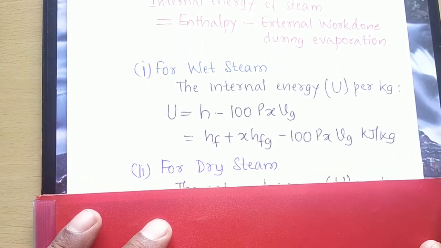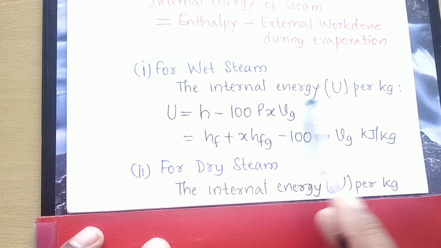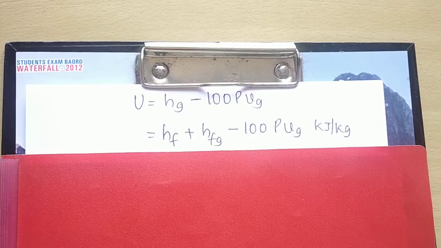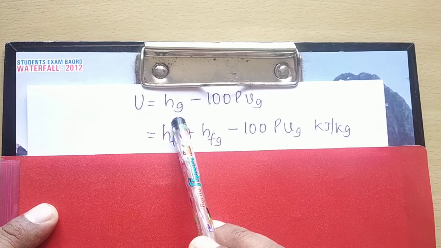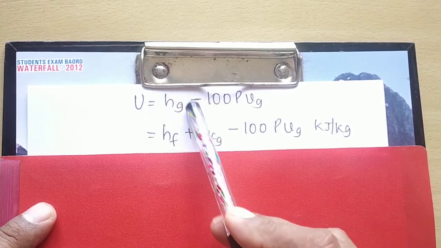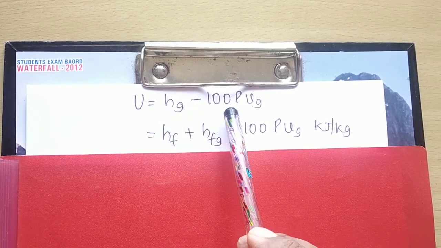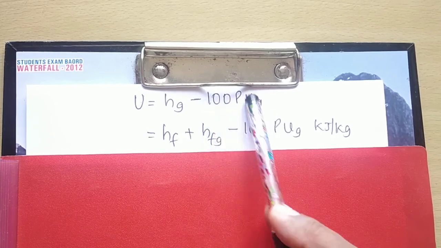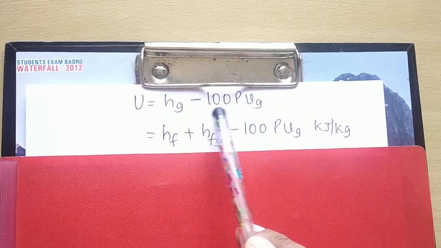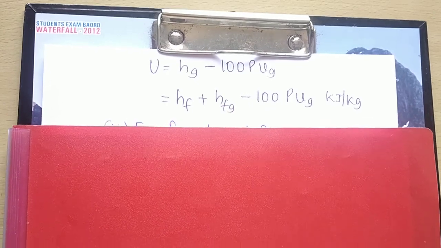Next, for dry steam, the internal energy U per kg will be equal to U equal to Hg minus 100 P Vg. Hg is the enthalpy of dry steam, that is hf plus hfg, and 100 P Vg is nothing but the external work of evaporation of dry saturated steam. So Hg minus 100 P Vg gives me the internal energy of dry steam.